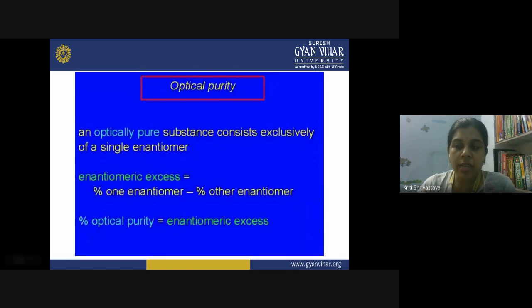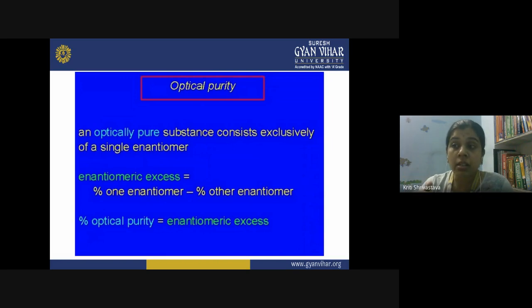Now, when you are measuring the specific rotation, that is a constant for a particular molecule. And by performing that experiment, we can find out the optical purity of the substance. Like we discussed, in the racemic mixture the D and L forms are in a 50-50% ratio.